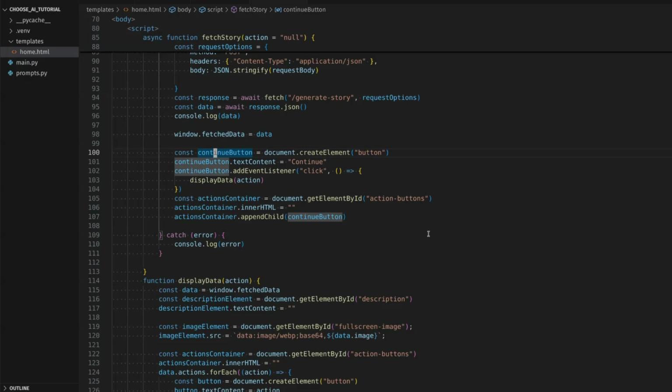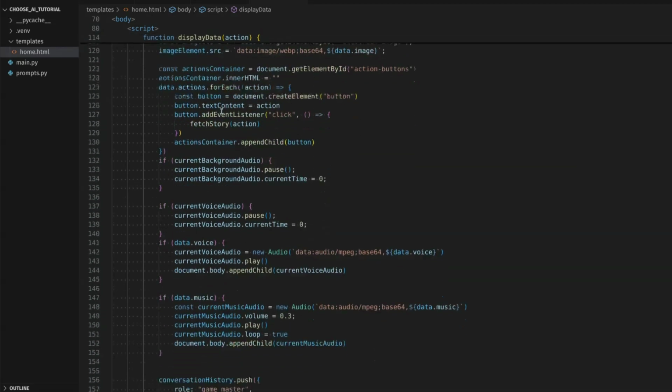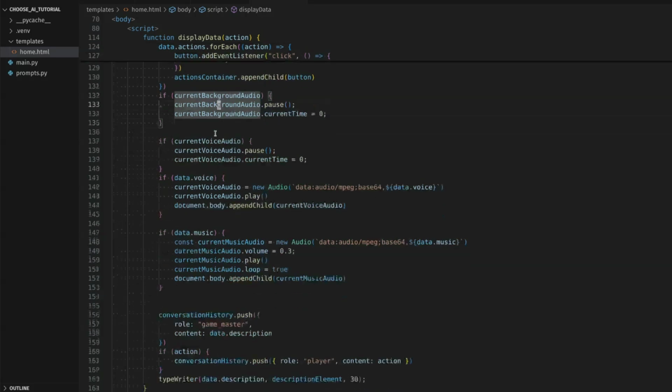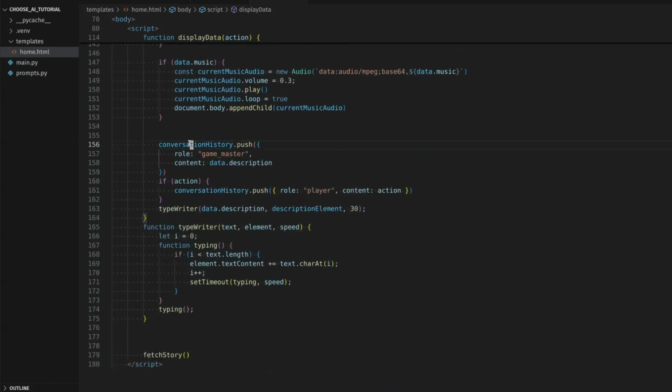Now, since this is a web app, most browsers don't allow audio autoplay. So we need the user to click a button to make sure that the audio plays. Every time we're progressing to the next level, we show a continue button. And once you click that, we can actually play the audio. That's when we load the image, the audio, the background music, the voice, and we start playing the audio. And we keep a conversation history on the front end as well.